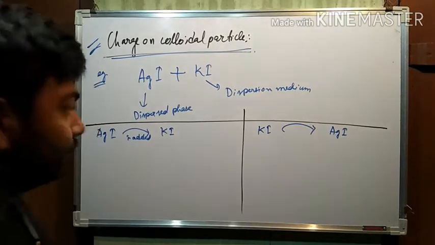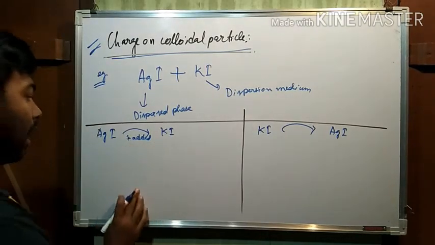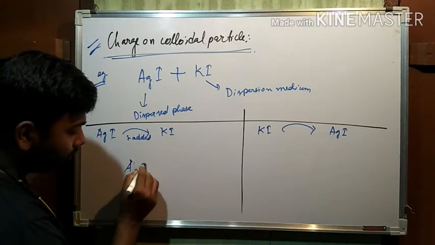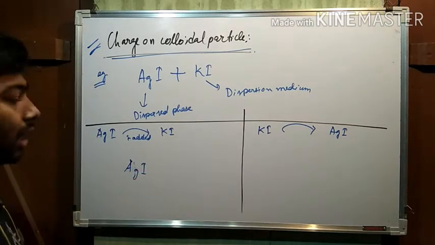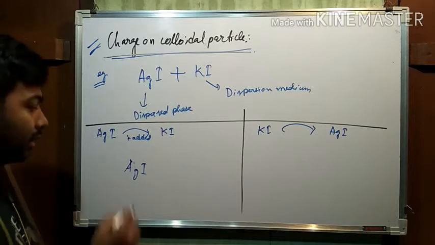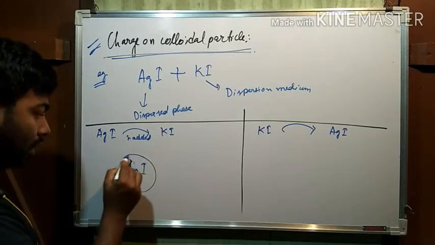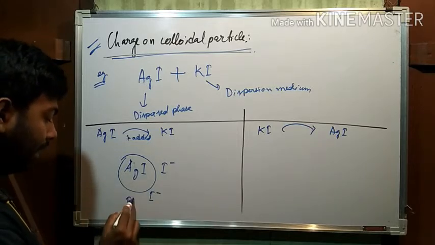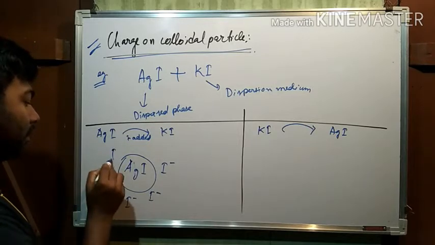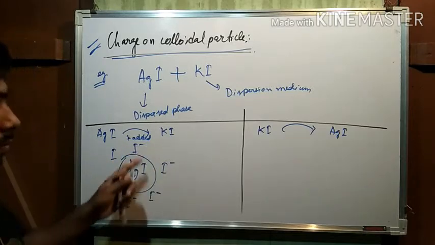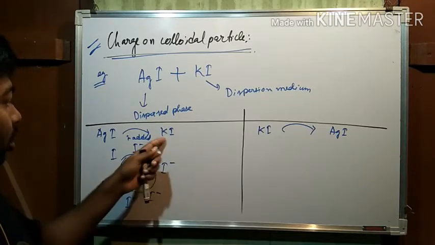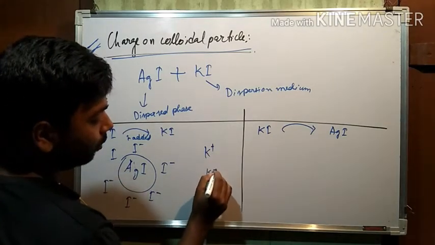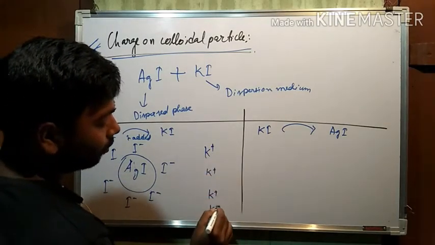Now see how. Due to this common ion, the silver iodide is surrounded by the I negative ion. This is the adsorbed ion, and the potassium positive ion remains on this side, in this way.